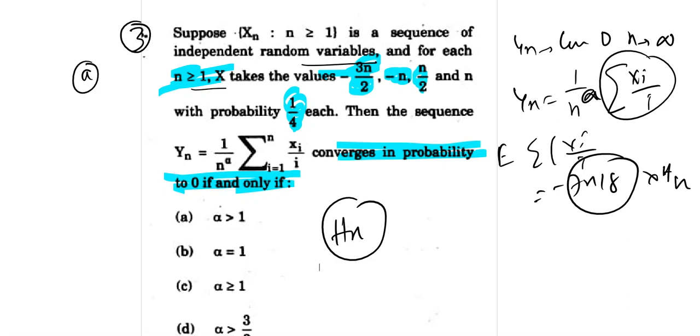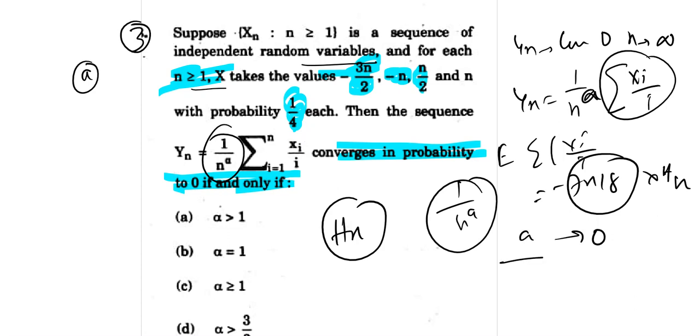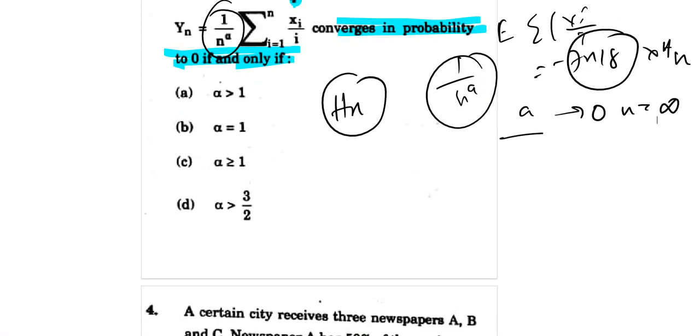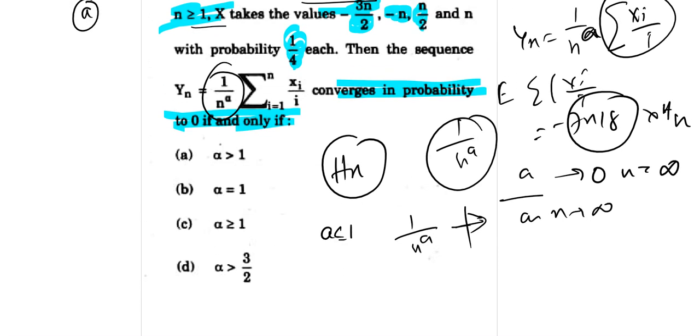So we consider the term 1 by n to the power a को अगर ले लेंगे ये. So if a greater than 1, this approaches 0 as n tends to infinity. Okay, so however if a less than or equal to 1 अगर हो जाता है तो क्या होगा? तो 1 by n to the power a doesn't approach 0 as n approaches infinity. So therefore Yn converges to 0 if and only if a is greater than 1. ये है सही आंसर.